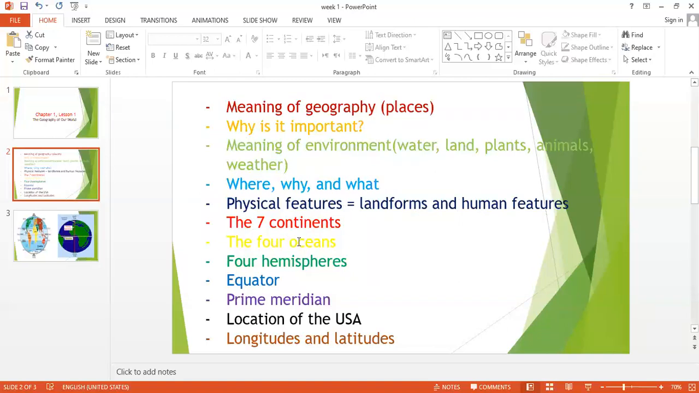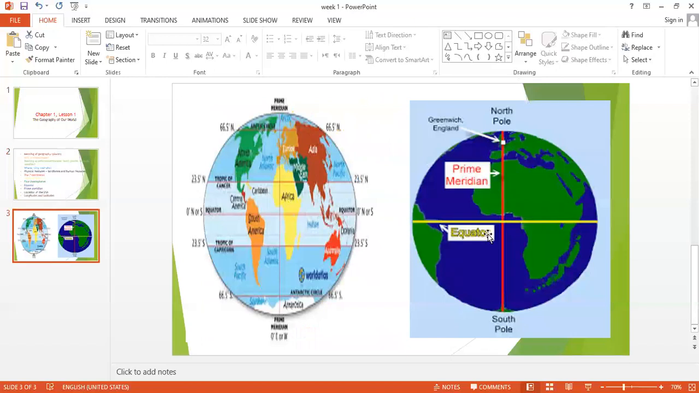The next point, the 7 continents and the 4 oceans, 4 hemispheres, equator, everything here, I'm going to tell you about in these 2 pictures. Okay, let's start from here. Here, guys, this is the globe or the earth. You can notice that it's like a ball or a sphere.